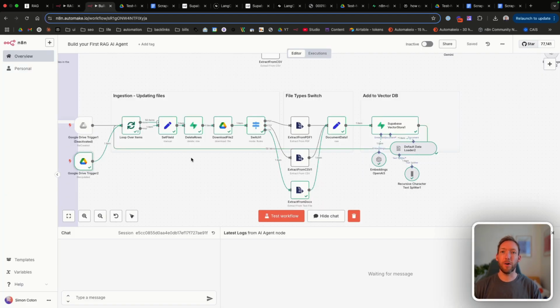So we've now got a full RAG. We've learned about how to build out a basic RAG, the limitations of that. We've looked at how to add context to make the RAG perform better. And now we've also talked about how to update files directly in the RAG by deleting them, which solves the limitation of having static data, which you often don't have in your business.